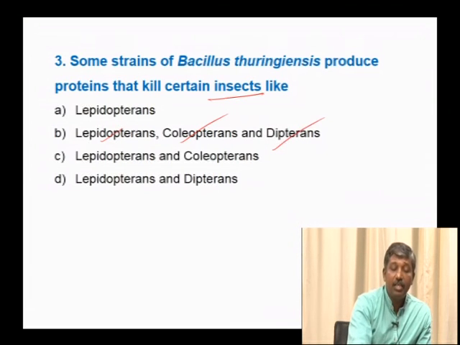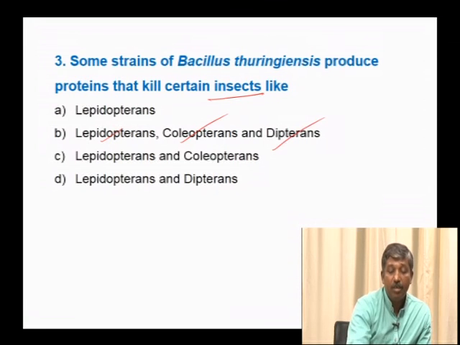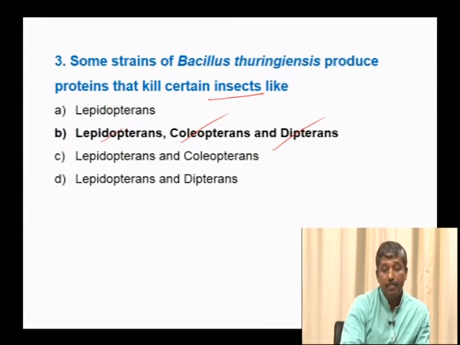Lepidopterans include cotton bollworm, Coleopterans include beetles, Dipterans include flies and mosquitoes. They act on all these groups of organisms, hence Lepidopterans, Coleopterans and Dipterans.